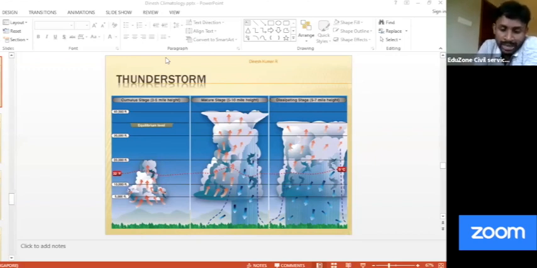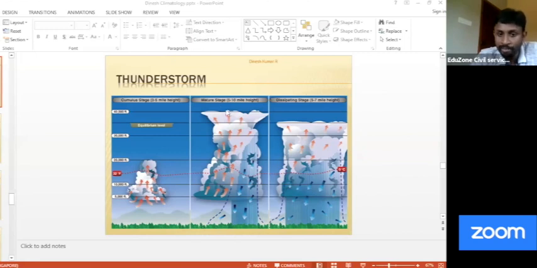It does not mean, as some students doubt, that cloud burst means the folding of the cloud. No, cloud does not fall. You have rainfall, normal rainfall, but please remember, during a cloud burst, generally the size of the droplets is relatively higher. Why? We will explain. Now please remember, what is a cloud burst?